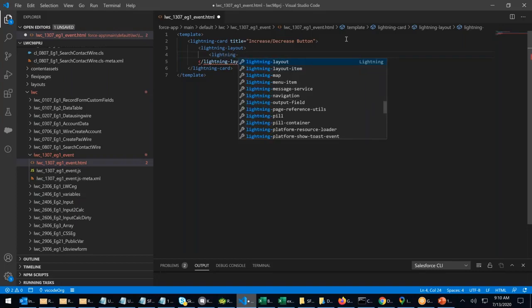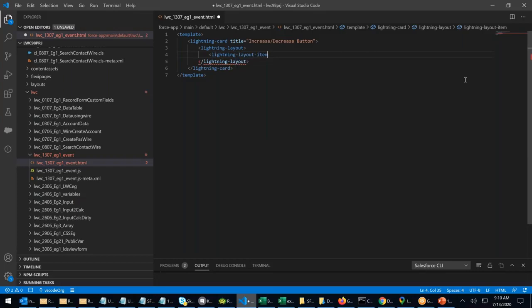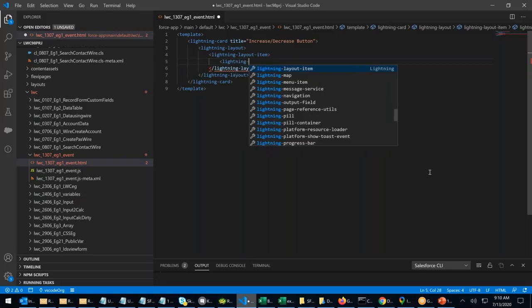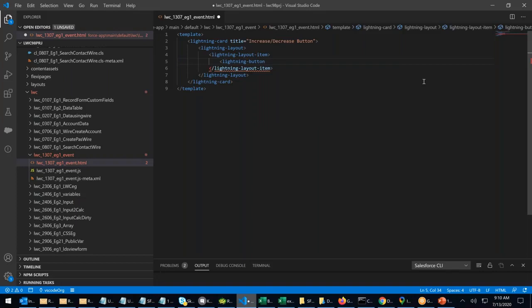Lightning layout item. First layout item, right? Inside this, I'll create a button. Lightning button, label equals to, I will say increase. That's a label.